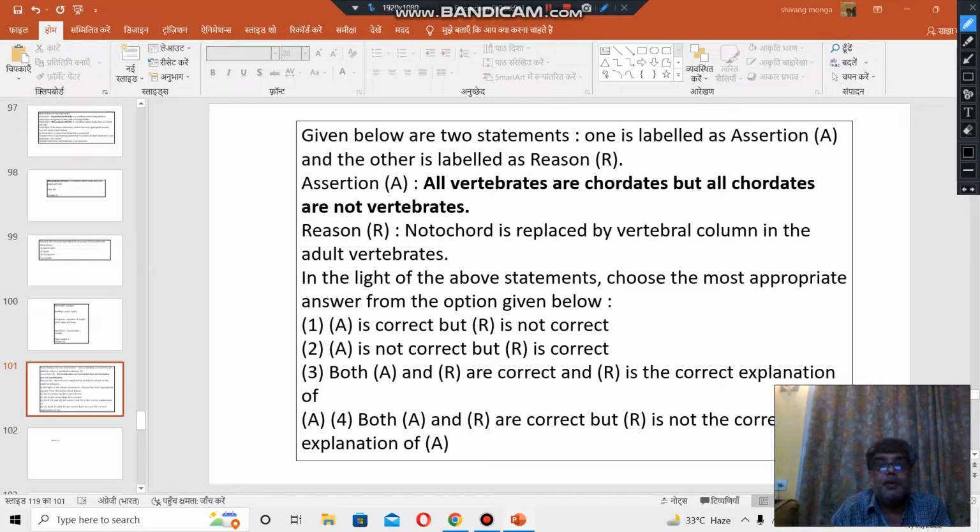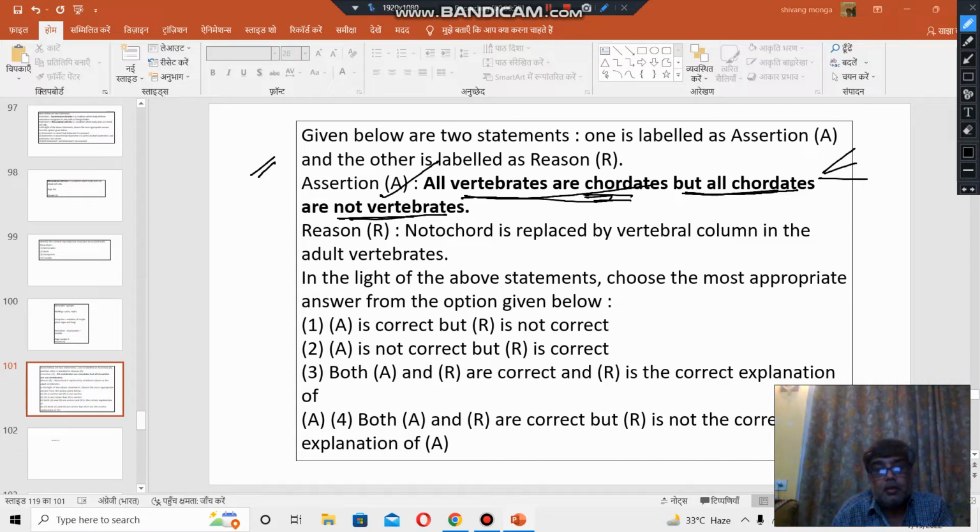We are discussing the NEET 2022 question paper. The question says, given below are two statements, one is assertion, the other is reason. All vertebrates are chordates, but all chordates are not vertebrates. Absolutely correct. All vertebrates are chordates, but all chordates are not vertebrates, because chordates can be divided into three subphyla: Urochordata, Cephalochordata and Vertebrata.